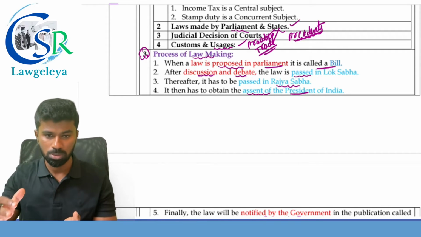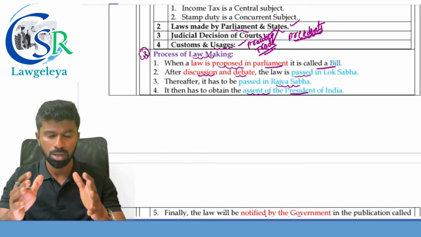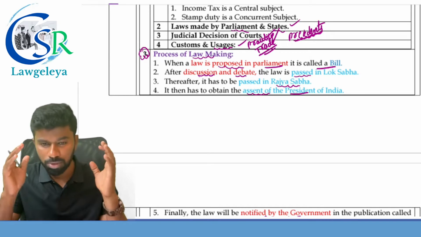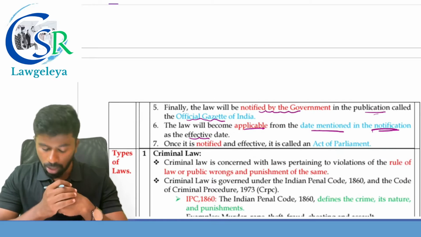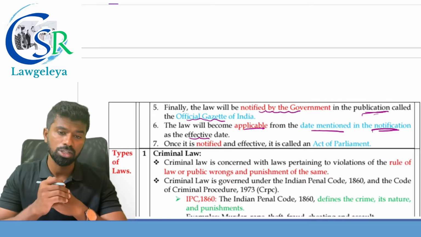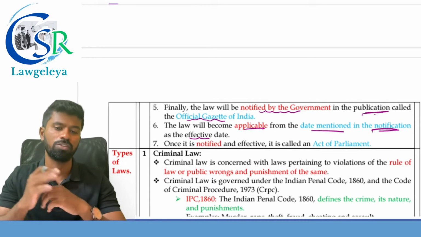Law is passed in Lok Sabha, it goes to Rajya Sabha. Thereafter it has to be passed in where? Rajya Sabha. Once it is passed in Rajya Sabha, it has to obtain the assent of whom? President of India. Then it has to be notified by the government in the publication called as what? Official Gazette of India. Then the law will become applicable from the date mentioned in the notification.